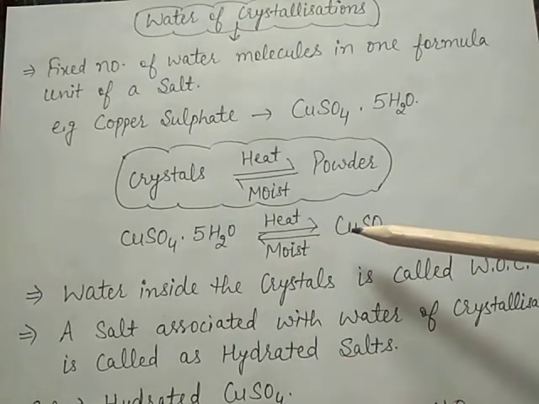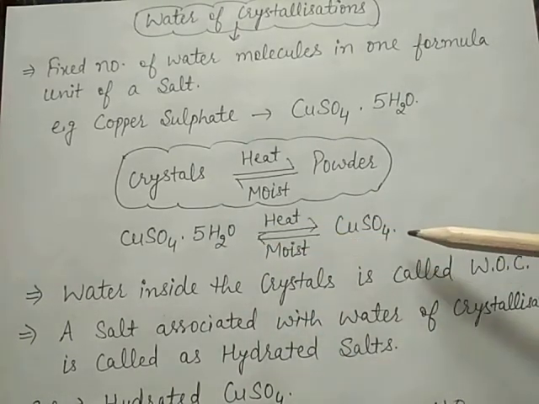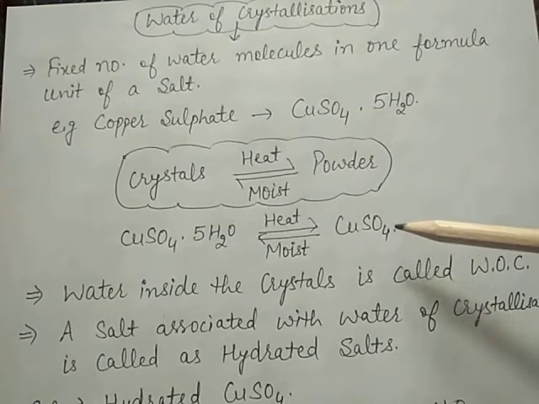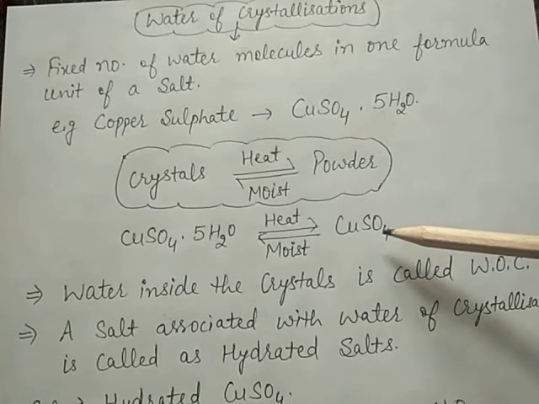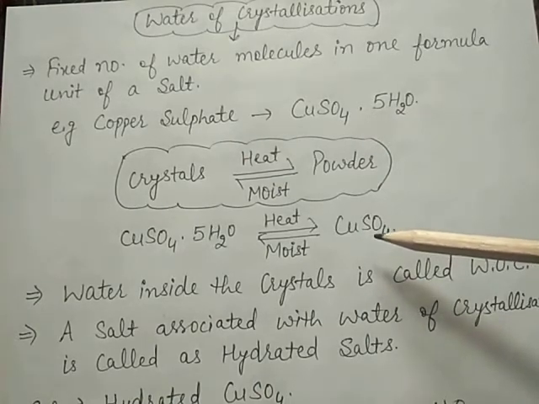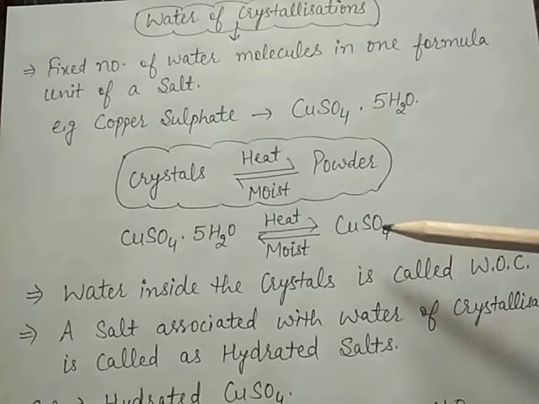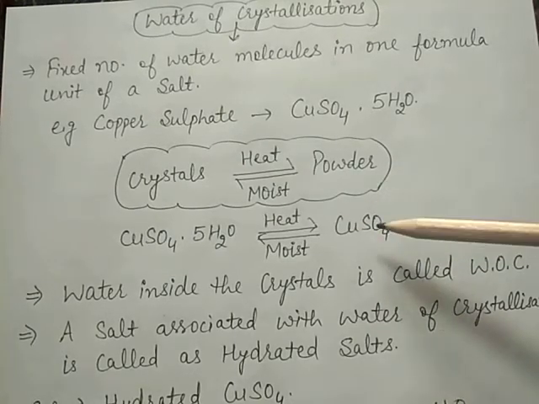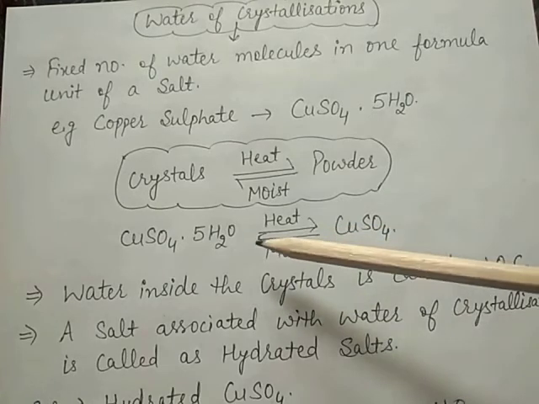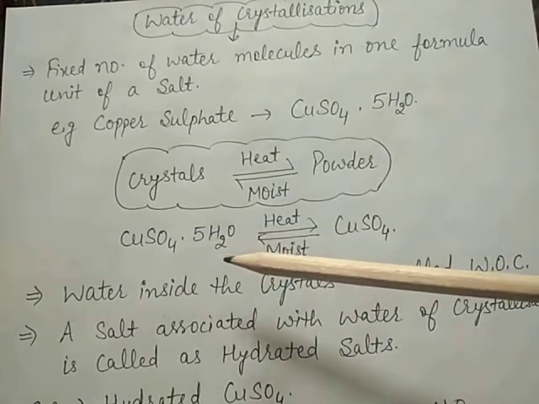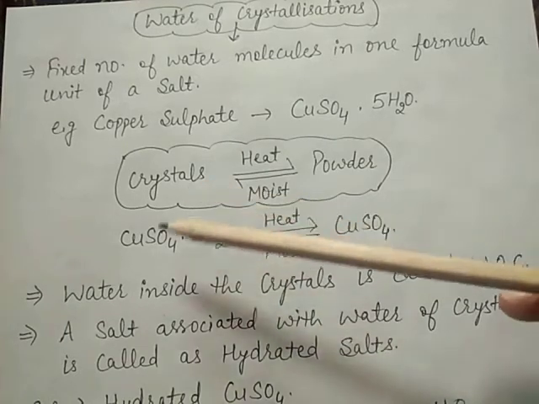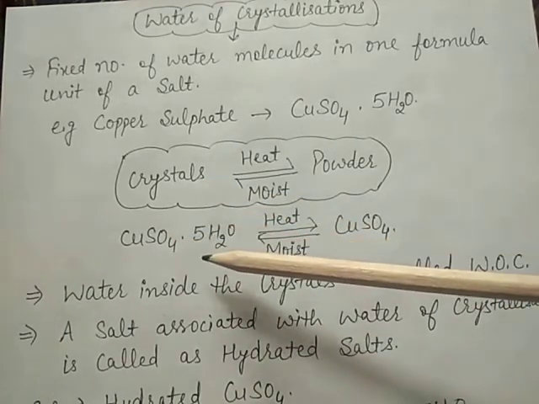After heating, it loses its water molecules and forms anhydrous copper sulfate. Anhydrous copper sulfate is white in color. But when the anhydrous copper sulfate is moistened, it will again form CuSO4·5H2O, the copper sulfate blue vitriol.